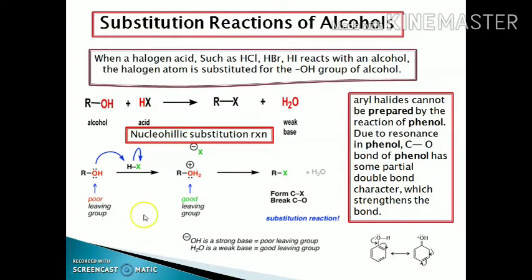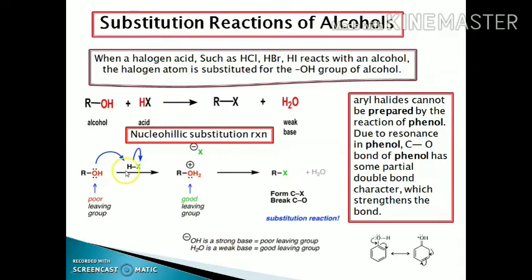What happens in this case? Both the OH group and the X negative group act as nucleophiles. X negative is a better leaving group, while OH negative is a poor leaving group as it is a strong